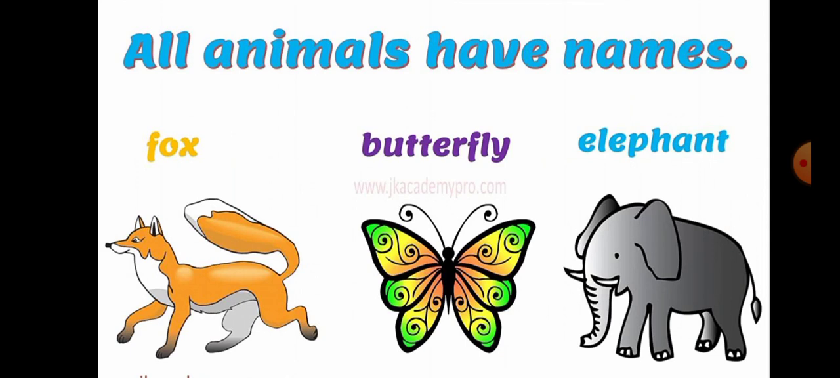Then all animals also have names. For example, a fox, then a butterfly, then an elephant, then a dog or a cat. You must be having some pets in your house, no? So those pets, they can be dogs or cats, or some people even have fish in their fish tank. So all animals also have names.